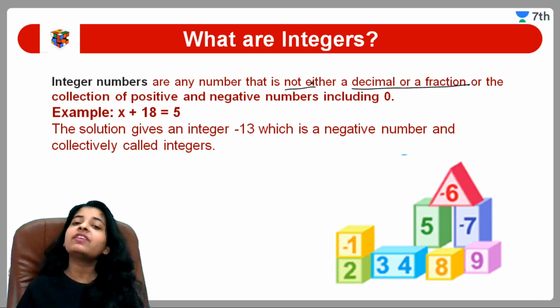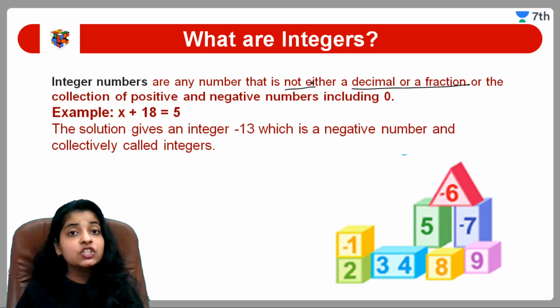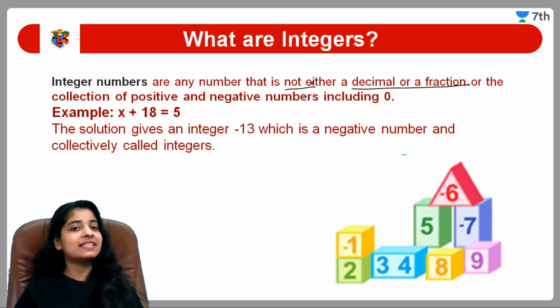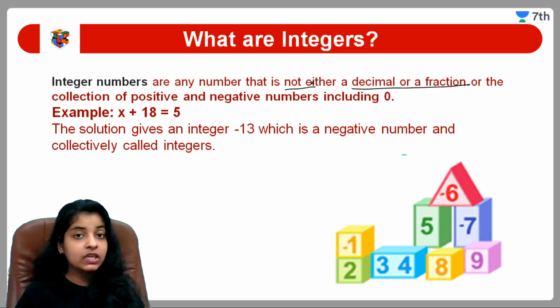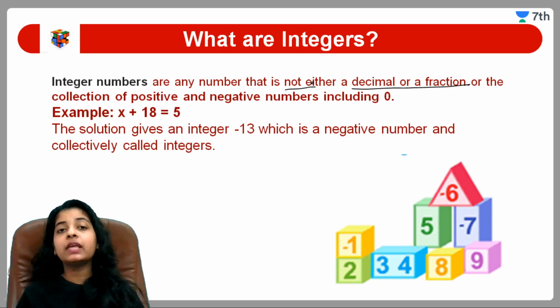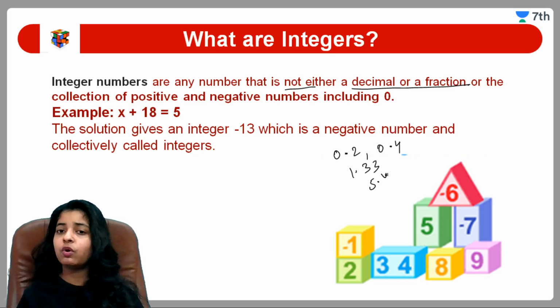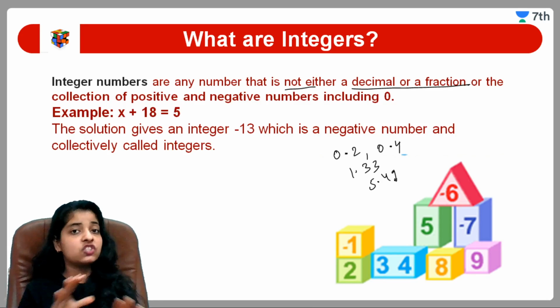Or the second definition we can say, the collection of positive numbers, negative numbers including zero is known as integers. पहली definition हमने पढ़ी कि integers are the numbers which are not in the form of decimal. Decimal जैसे कोई भी number जो हमारा decimal में ना हो, like 0.2, 0.4, 1.33, 5.49. जो number decimal की form में होते हैं वो integers नहीं होते.